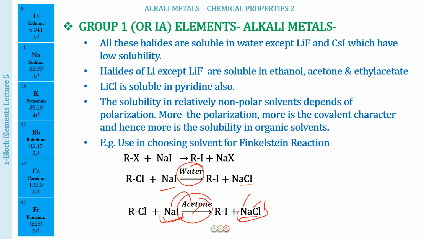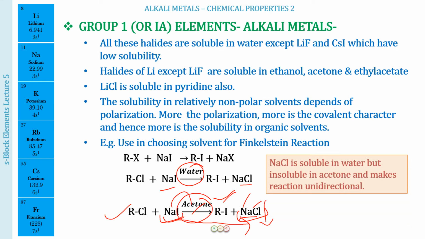What this means is that this will precipitate out in this reaction, and when sodium chloride is precipitating out, the forward reaction can be better when we have chosen acetone as the solvent. So the product yield will be better when we choose acetone as the solvent in comparison to water.